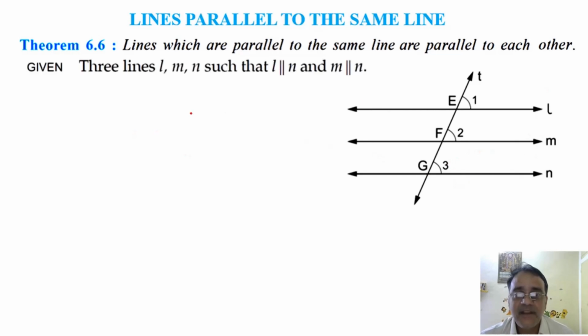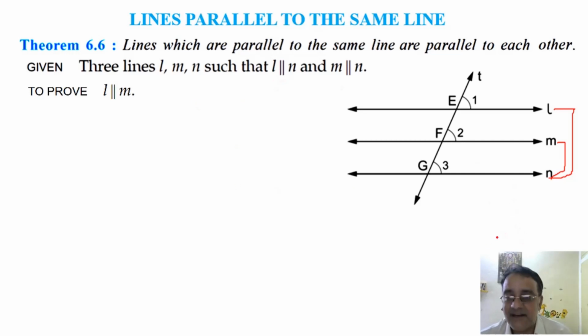Suppose here L, M, N are three lines and L is parallel to N and M is parallel to N. These two lines are parallel to the same line, that is N, and we have to show that L is parallel to M. Okay, so now let us start with the first, L is parallel to N. So angle 1 is equal to angle 3.